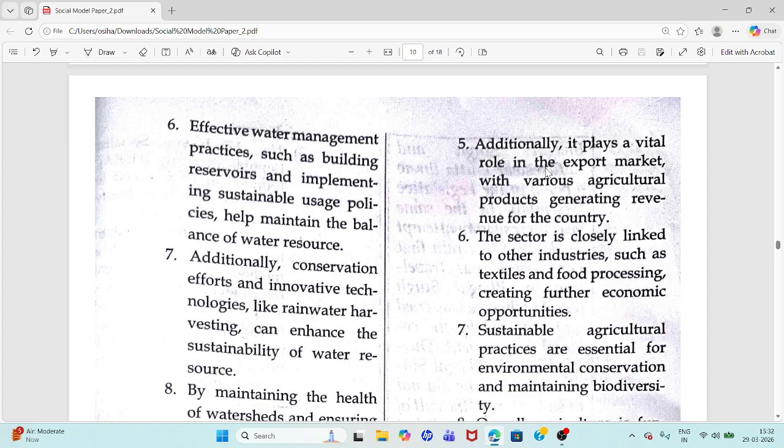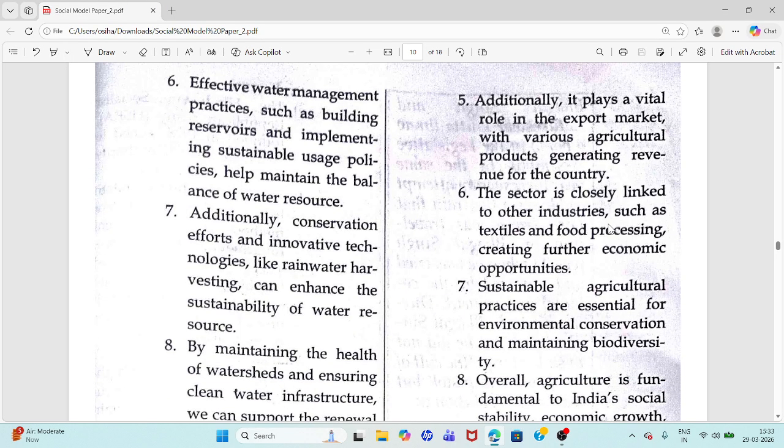Additionally, it plays a vital role in the export market, with various agricultural products generating revenue for the country. The sector is closely linked to other industries such as textiles and food processing, creating further economic opportunities.